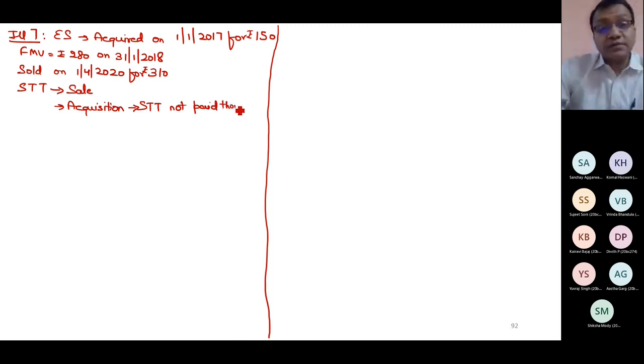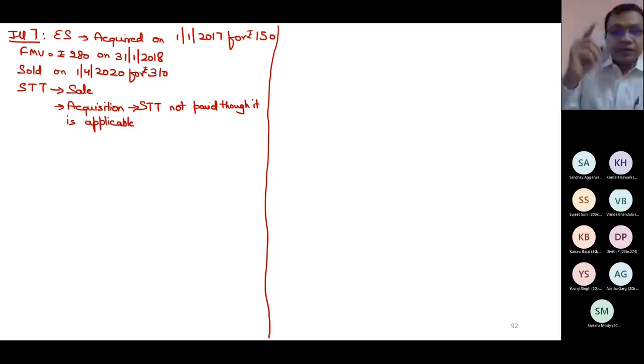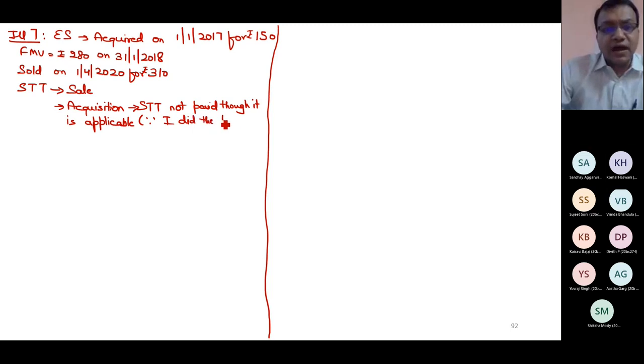Though it was applicable when I purchased the shares, I didn't pay STT because I did the transaction outside stock exchange, and it is not a crime. I can do it, there is no problem.